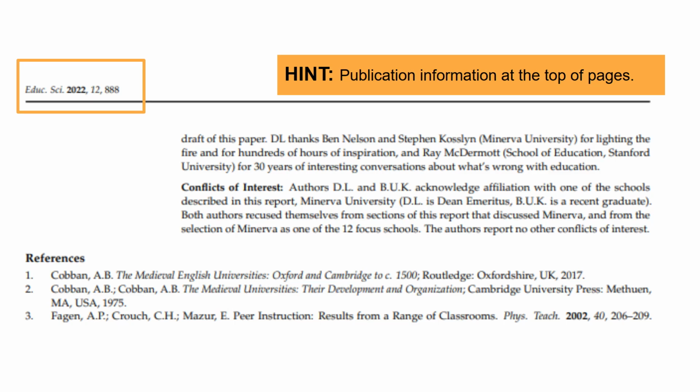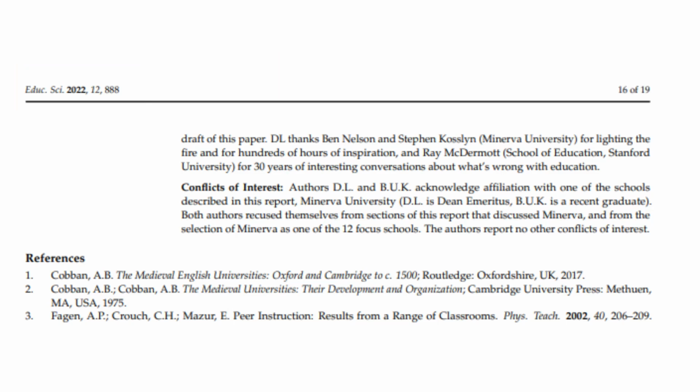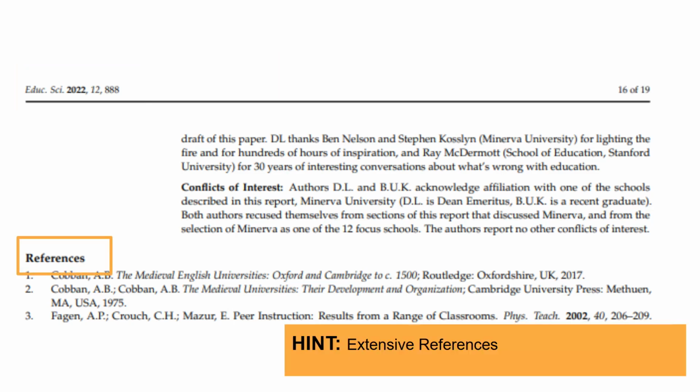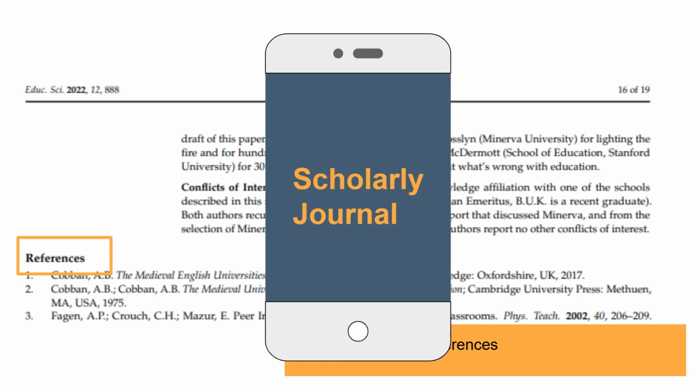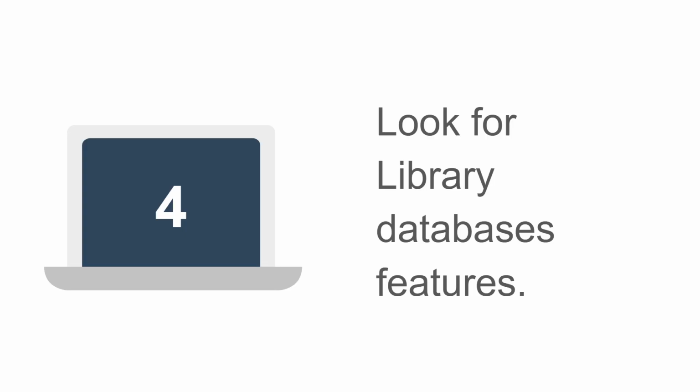Publication information, like the title of the journal, which in this instance happens to be abbreviated, along with the publication date, the issue and volume numbers, often appear at the top or the header of the article, or might appear at the bottom or the footer of the article. That usually is an indicator that it's a scholarly journal. They'll also provide you lots of references in scholarly journal articles. So by looking at the title, the abstract, the authors, the references, all of this, I would say that this is a scholarly journal.